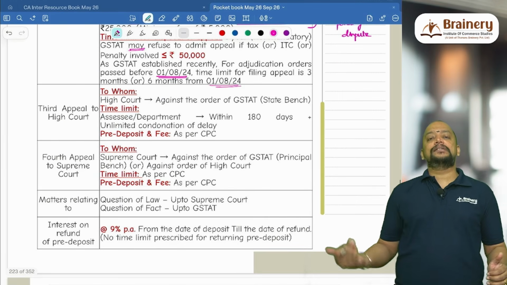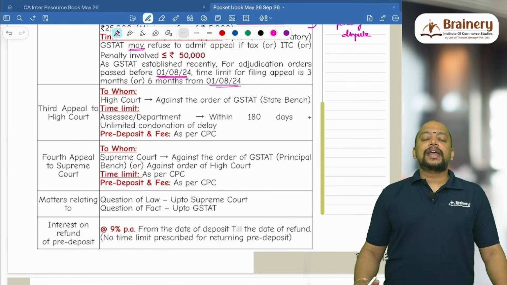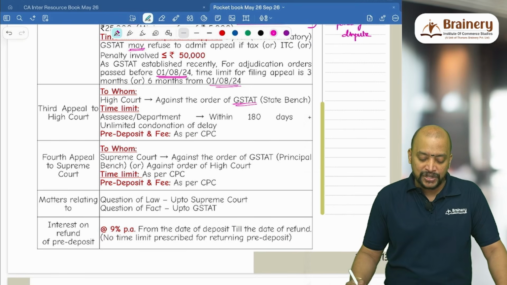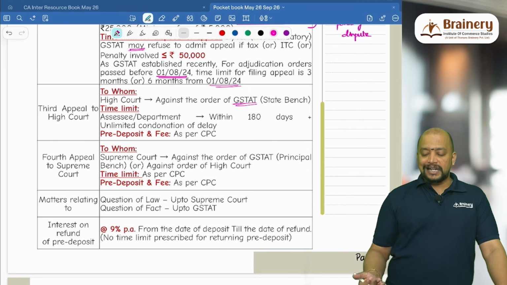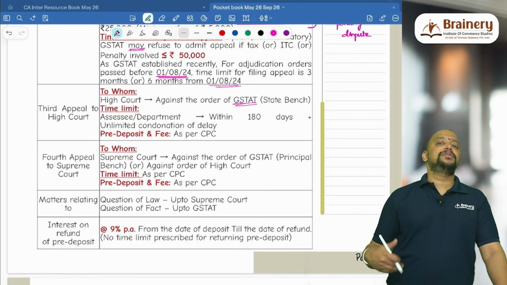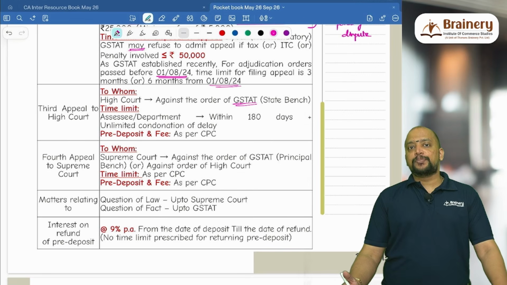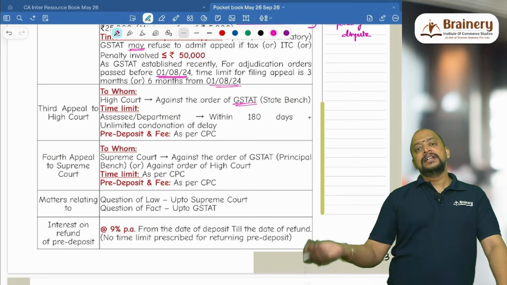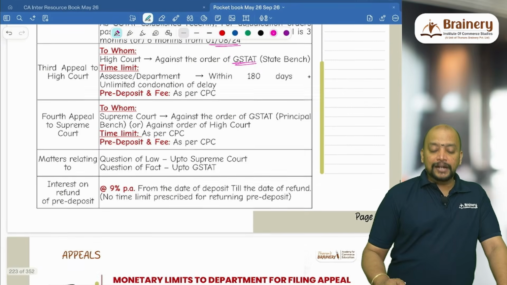Then the third appeal, we are going to the High Court. Against whose order? Against the order of GSTAT, which bench? State bench, only state bench. And the time limit is within 180 days, either department or assessee, plus there is an unlimited condonation of delay. Pre-deposit provisions and all, we don't have in GST; that is as per CPC, Civil Procedure Code, and court rules.